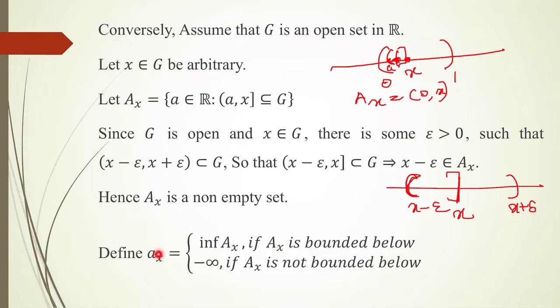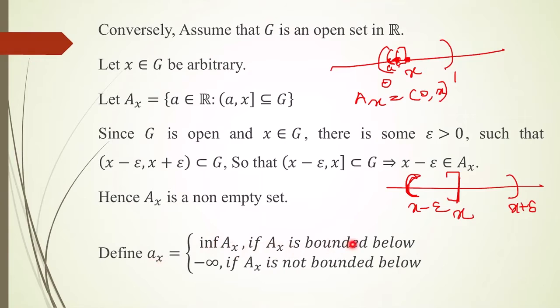Now I am defining small ax as the infimum of capital Ax if capital Ax is bounded below. By the completeness property, we know that if a set is bounded below, it will have an infimum. And we don't know whether Ax is bounded below or not. If Ax is bounded below, then it will have an infimum, and I am defining small ax as the infimum of capital Ax.